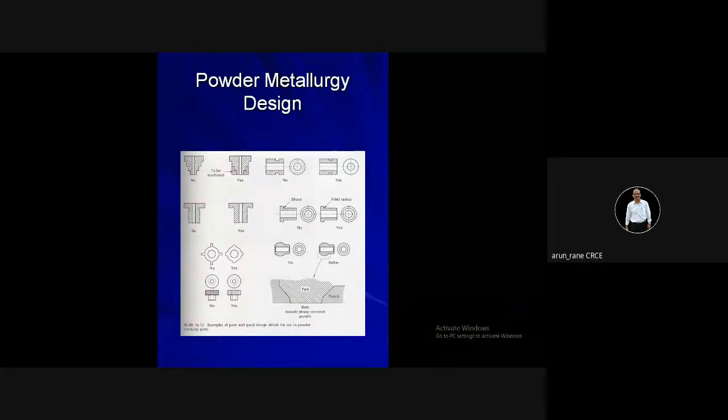So these are some do's and don'ts, that is, poor and good design details for use in powder metallurgy parts. Like say this here. So this is proper design. This is improper design. This is a proper design. Like here there are say 1, 2, 3, and there are say 4 steps.